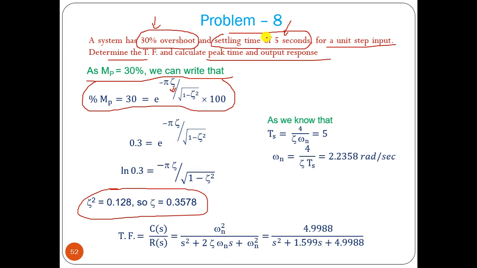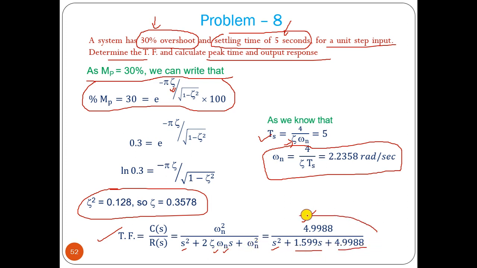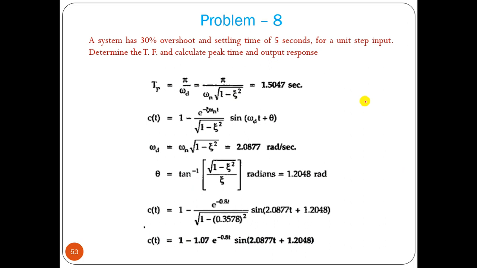If we know zeta, the settling time formula is Ts equal to 4 by zeta omega n. If we know settling time, and we already got the value of zeta, we can find out omega n. So we now know omega n and zeta. Then we can write the transfer function. Omega n we know, so omega n square we can write. S square is there, 2 zeta omega n. Zeta omega n is a known factor, and omega n square we know. So this is enough to find the transfer function. So if we know the peak overshoot value and settling time, we can find the transfer function very easily. This is another type of problem that we may solve.